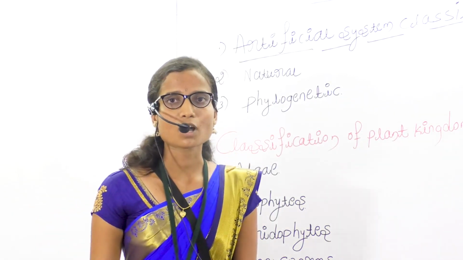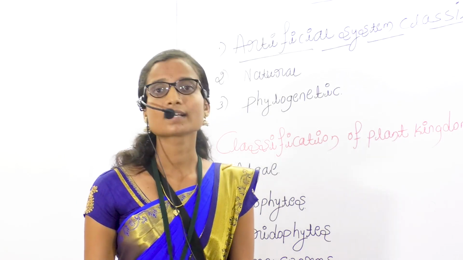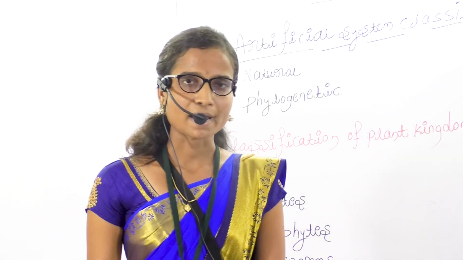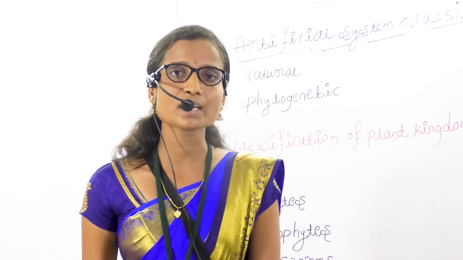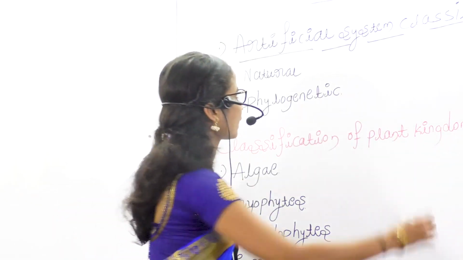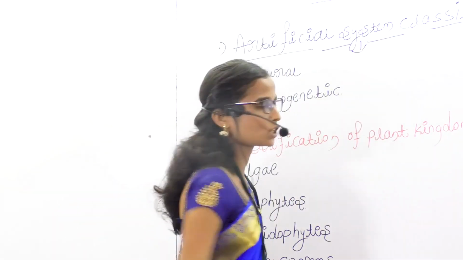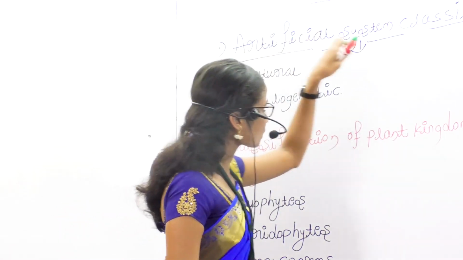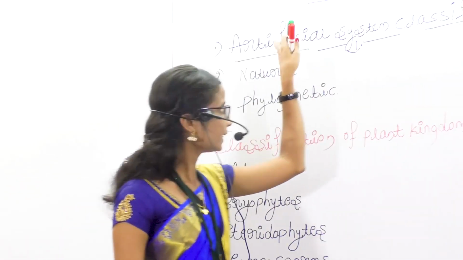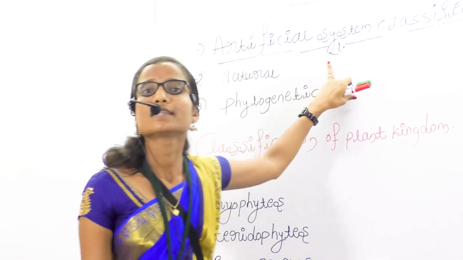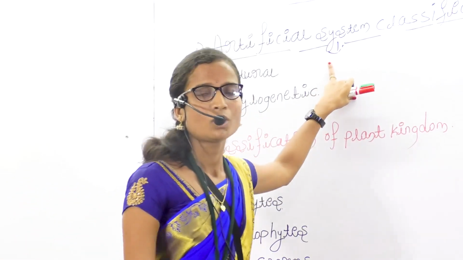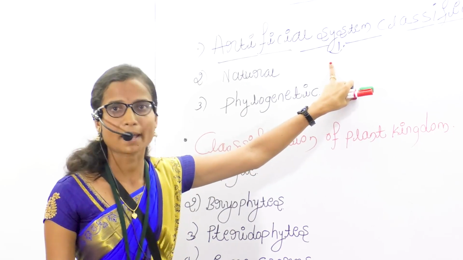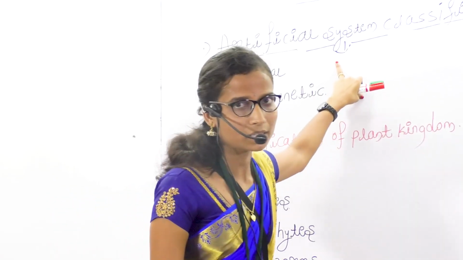And the color of the plant body and shape of the leaves. Regarding the artificial system of classification, students, in this system the plants are classified on the basis of habitat and shape of the leaves.